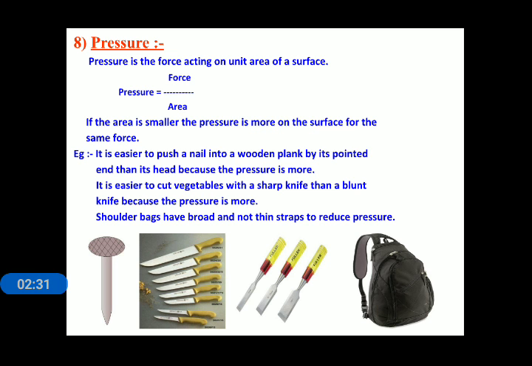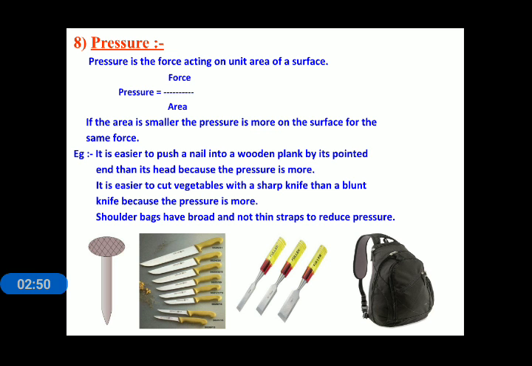To understand this, we can take some examples, like those given in the slides. It is easier to push a nail into a wooden plank by its pointed end than its head because the pressure is more.